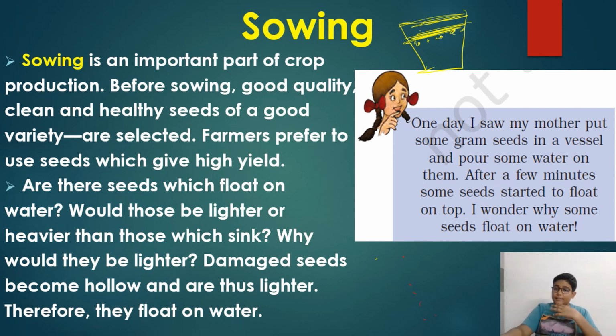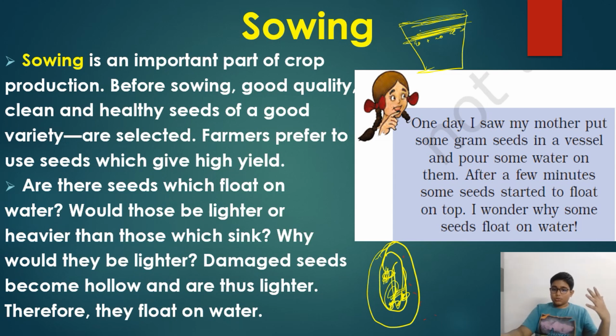For agriculture, those seeds are not good. For this we have to understand the main seed structure. For a seed, there is a seed coat, and inside there is an embryo and a cotyledon. There is a rough diagram. This is the embryo, and another part is the cotyledon. All the food for the seed is stored in the cotyledon part, and the small plant is in the embryo.